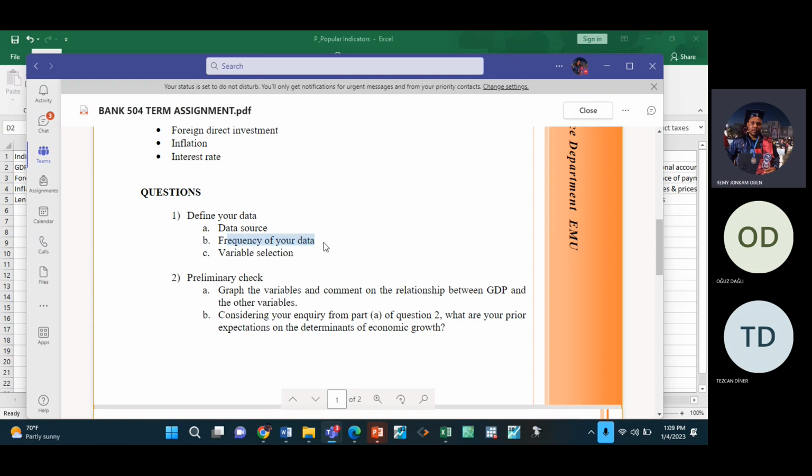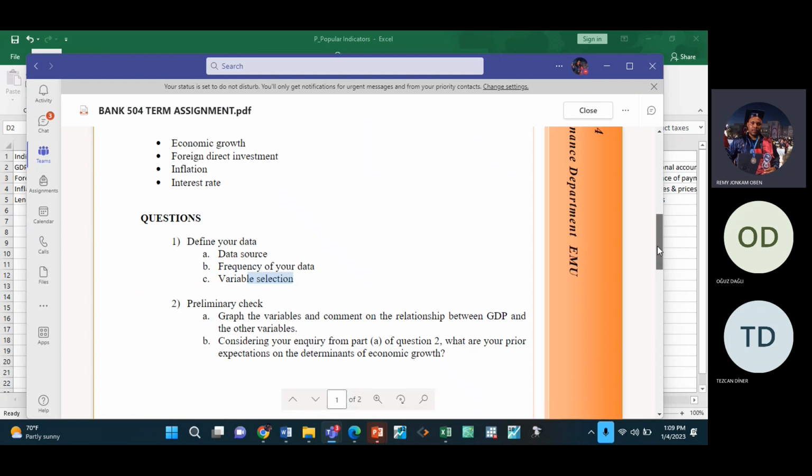Frequency of your data. What do you mean by frequency? Frequency means, is it daily data? Is it monthly data? Is it annual data? Of course, all of you are using annual data, so you just mention it is annual data. Variable selection simply means you tell me that for economic growth, my variable is GDP per capita. For foreign direct investment, my variable is foreign direct investment, net inflows. For inflation, my variable is consumer price. You understand? Okay, so that is for question 1.